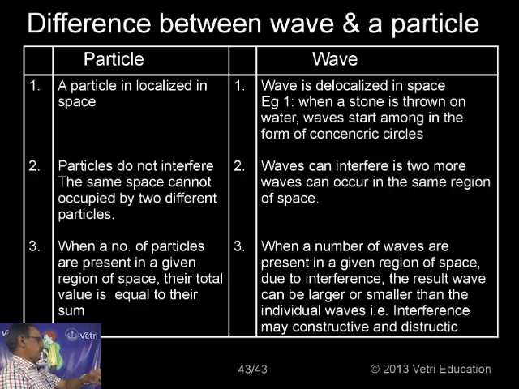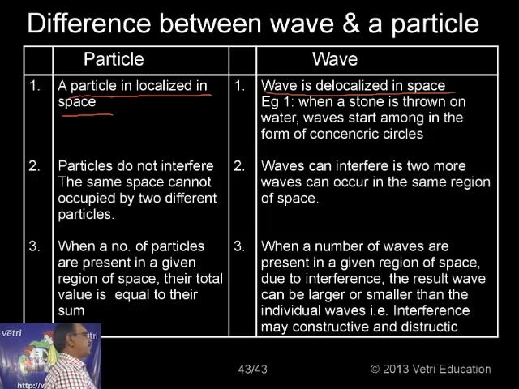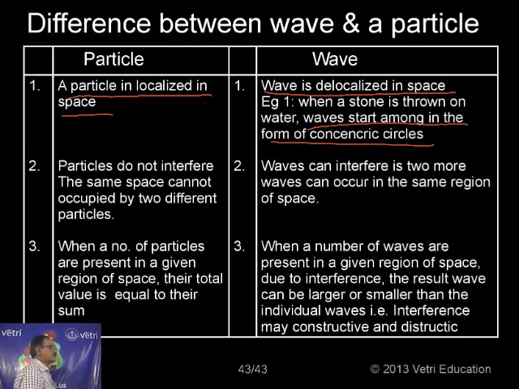Now before concluding, let me point out the differences between a wave and a particle. What is the difference between a wave and a particle? Number one, a particle is localized in space, whereas a wave is delocalized in space. For example, when a stone is thrown on water, waves start moving in the form of concentric circles.